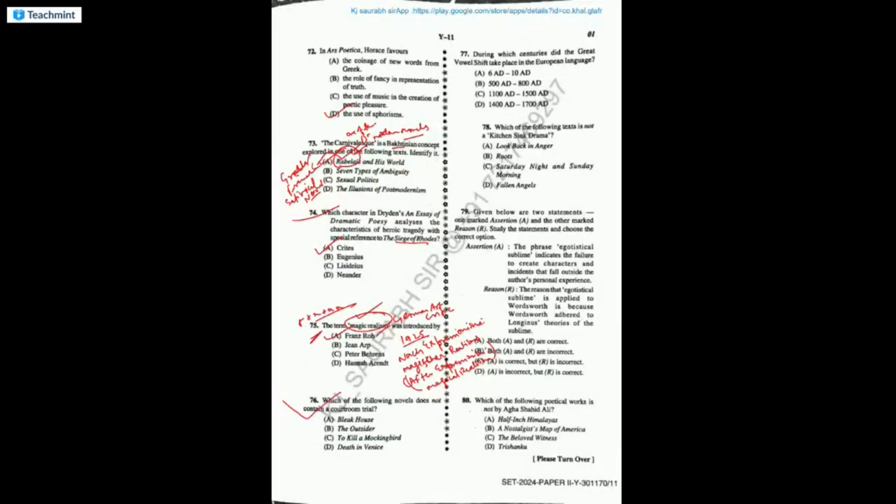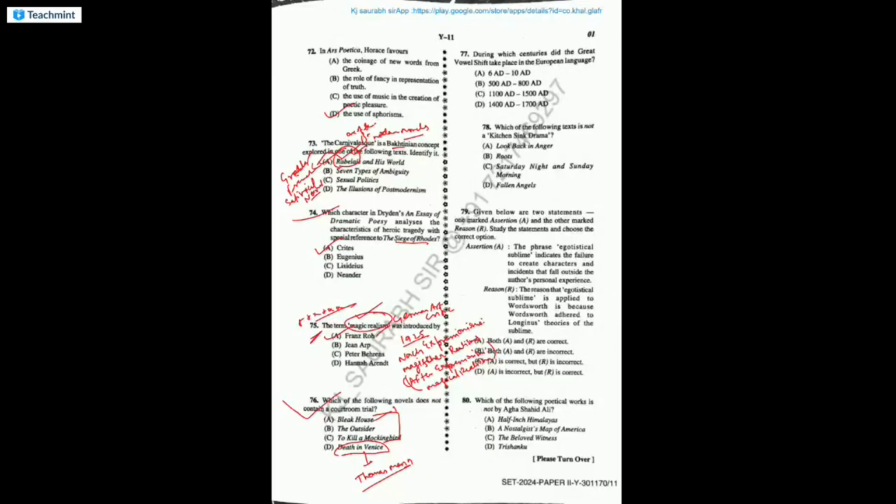Which of the following novels does not contain a court trial? It is Death in Venice. It does not contain a court trial. It is written by the German Nobel Prize winner Thomas Mann, and the novel is considered a novella. It is a novella showing the destructive power of obsession. All the three other novels have a courtroom trial scene.